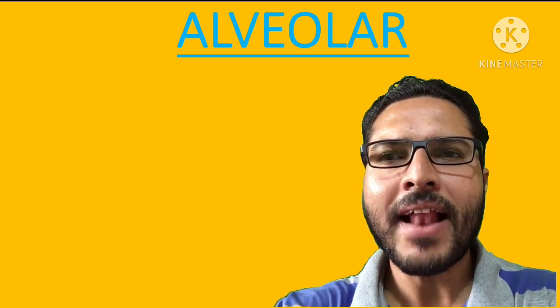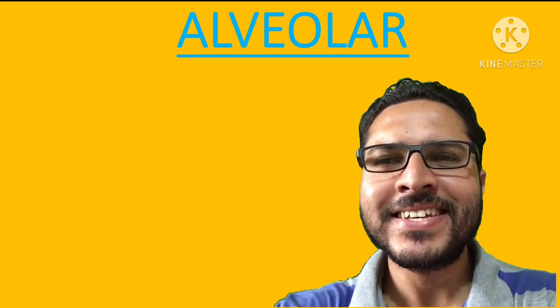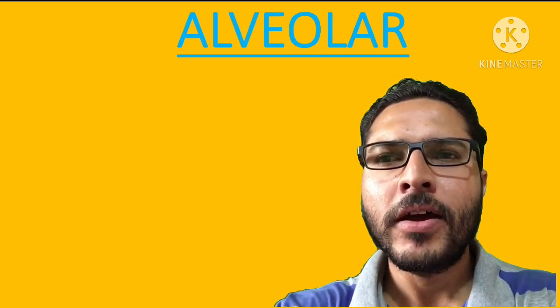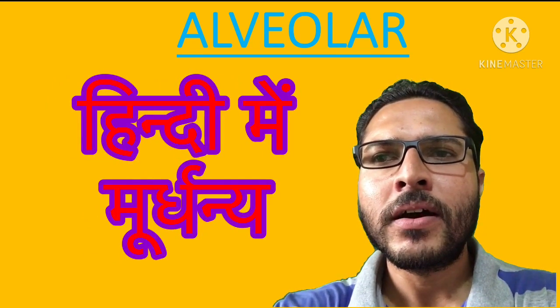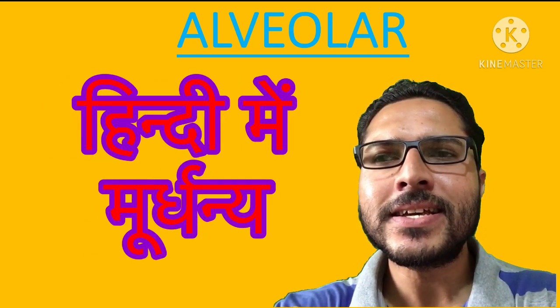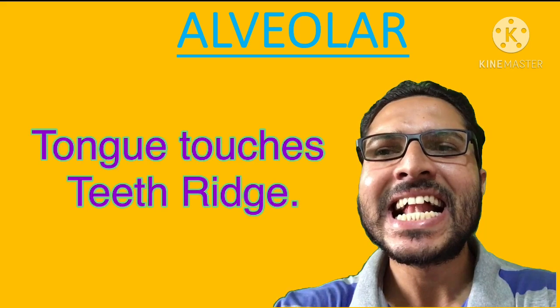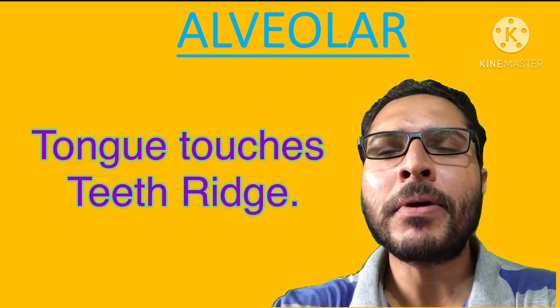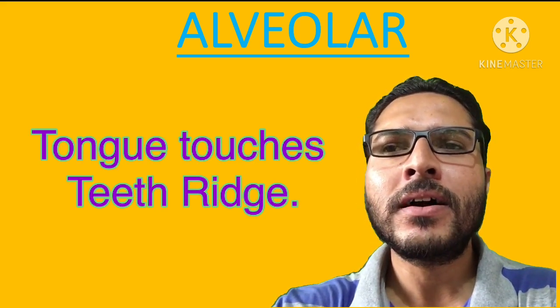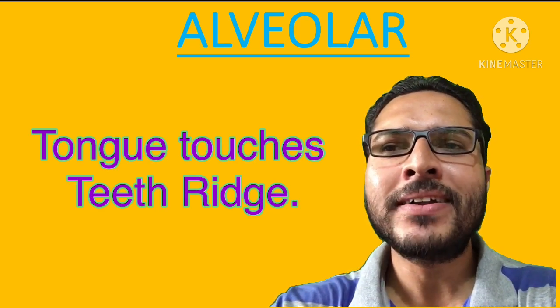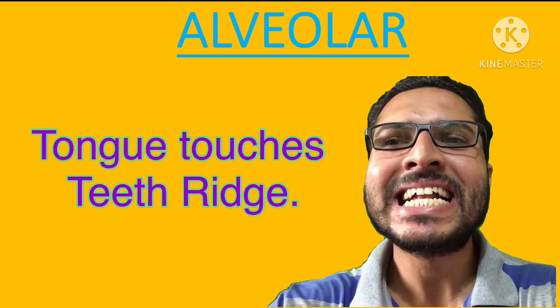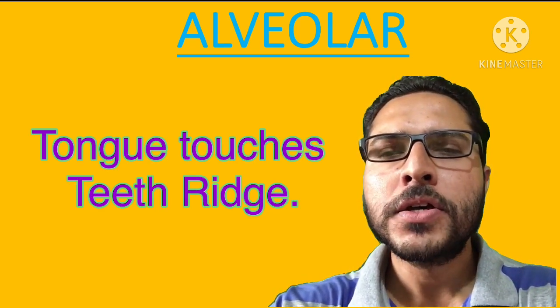Alveolar. In Hindi that is murdhanya. The tongue touches the teeth ridge, the upper portion behind the upper teeth, this portion.